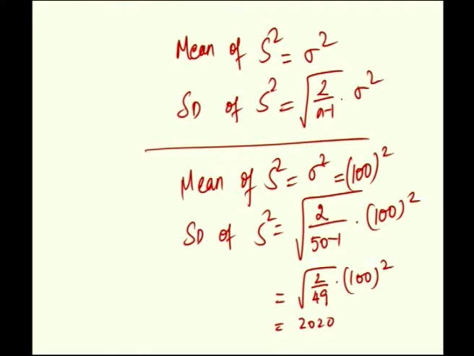Hence, we have found sigma of S square and mu of S square. Mu of S square is 100 square, which is 10,000, and standard deviation of S square is 2020.